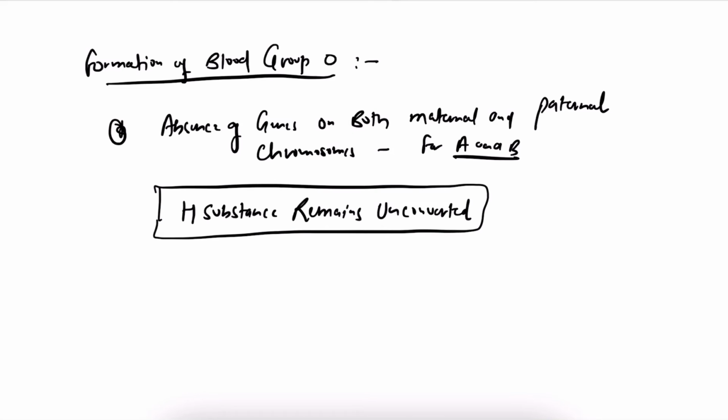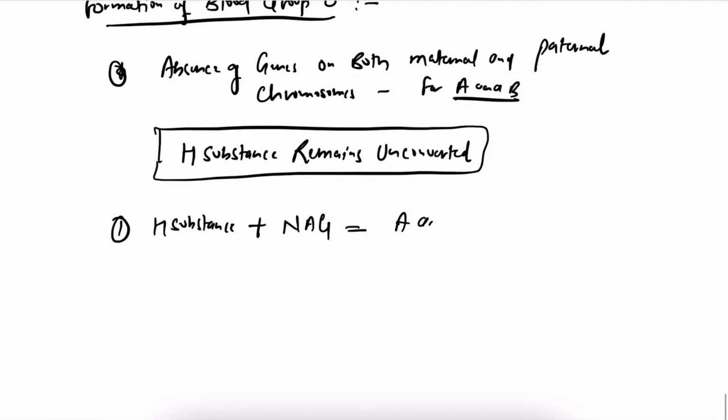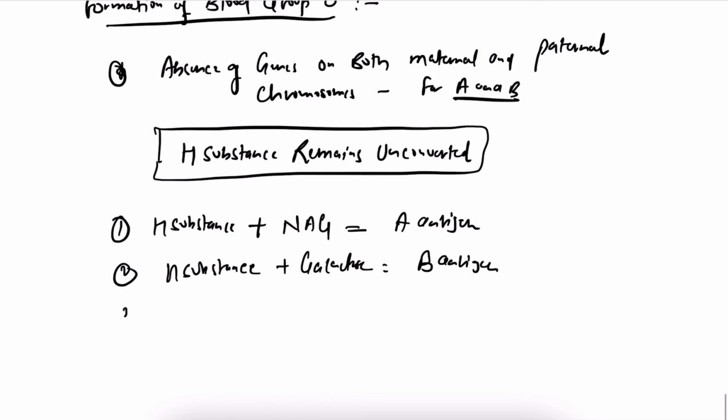So we have discussed three cases. In the first case, H substance plus N-acetylgalactosamine, this converted into A antigen. Second is H substance plus galactose, this is B antigen. Third is H substance, it also gets N-acetylgalactosamine and it also gets galactose, so we got AB antigen.